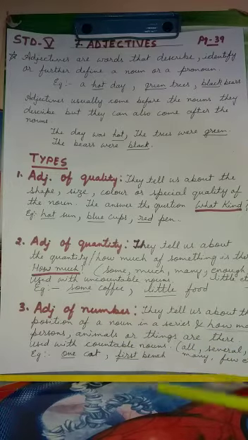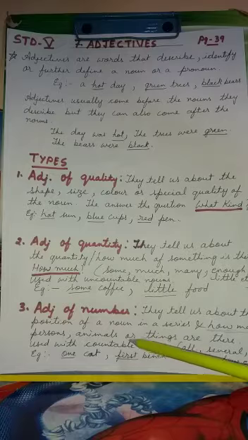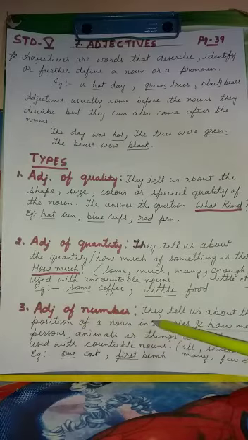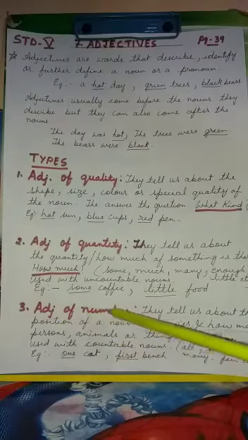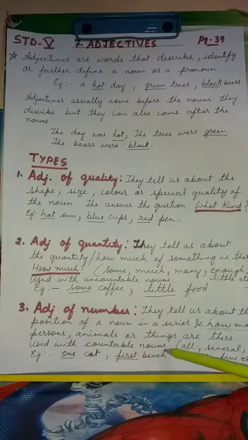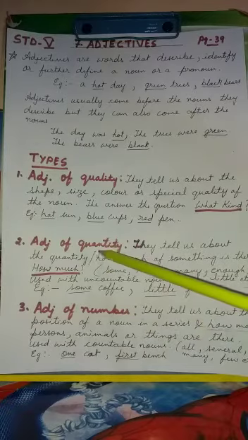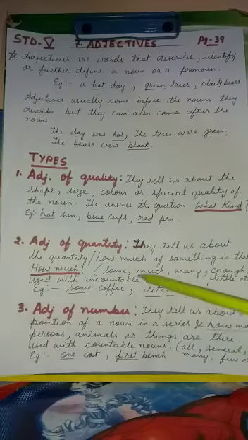We still have many more examples, like all, several, many, few. All these words are also used as adjectives of number. Now here also one thing you will remember: adjective of number is used with countable nouns. Here I told you that adjective of quantity is used with uncountable nouns.